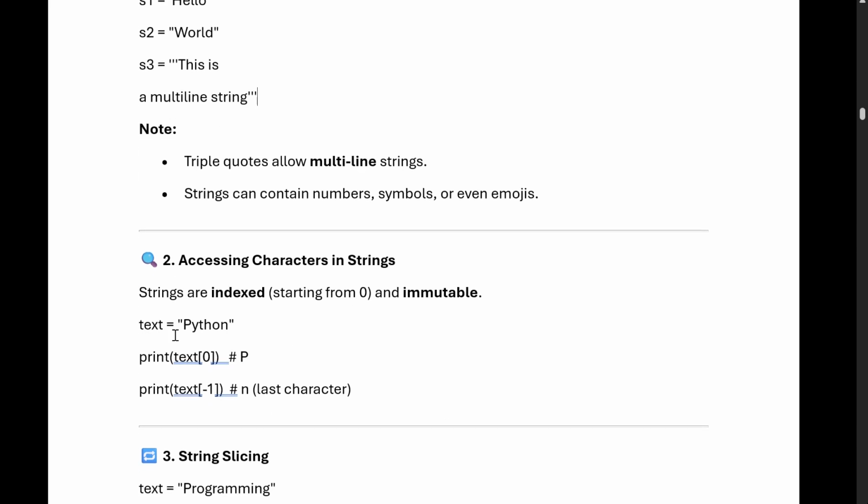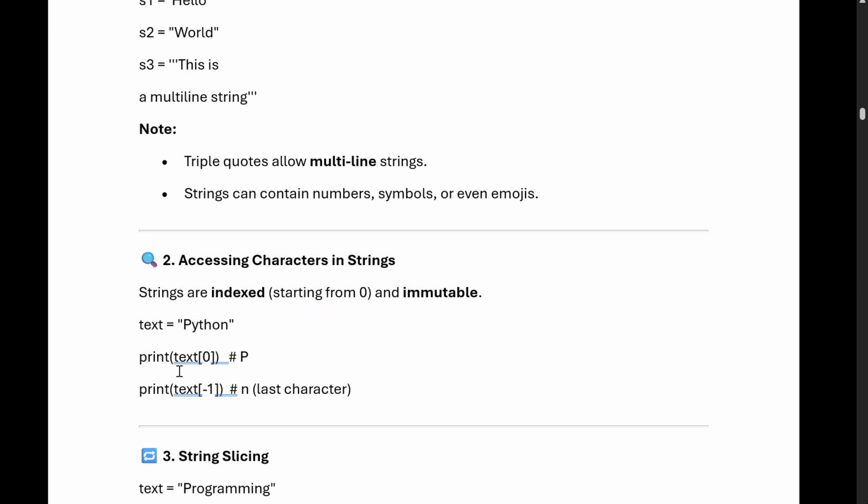Suppose we write text equals Python. So Python is a string. Suppose you want to print text[0]. What element is at index 0? The first element, so we will print P. If you print text[1], it will come as y. Text[2] is t. So it starts from index 0 and runs 0, 1, 2, 3, 4, 5. Start with 0, end with 5.